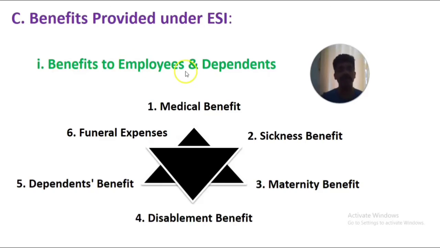So the benefits for the employees and her or his dependents are medical benefit, sickness benefit, maternity benefit, disablement benefit for any disability, dependence benefit if there is any death, and funeral expenses for the funeral process after the death. So these are the 6 important benefits that can be availed by the employees and their dependents.